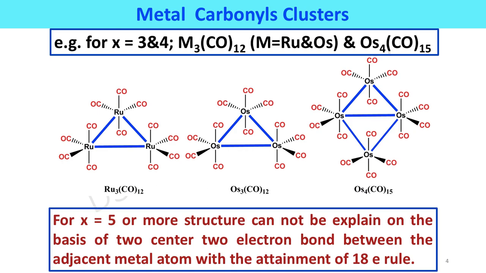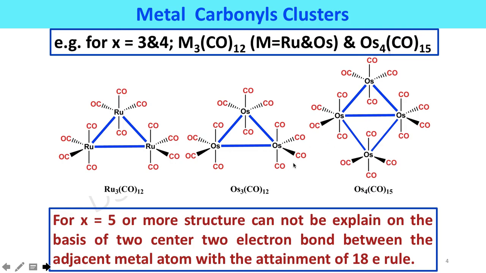Dinuclear, trinuclear and tetranuclear metal carbonyl structures can be explained with the help of the 2 center 2 electron bond and the 18 electron rule. Few examples are given here. This is a trinuclear ruthenium carbonyl complex and osmium carbonyl complex. This is a tetranuclear osmium carbonyl complex.